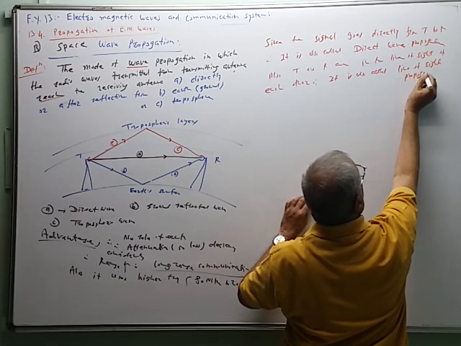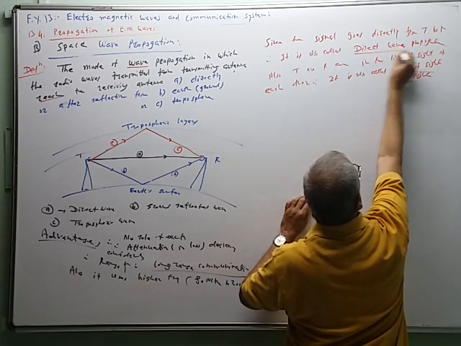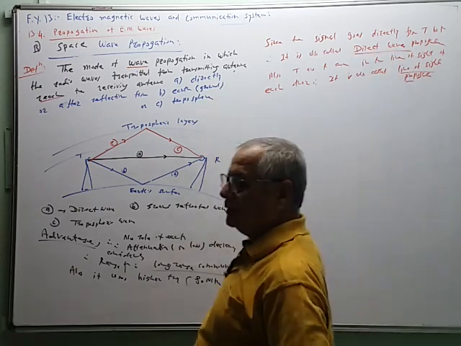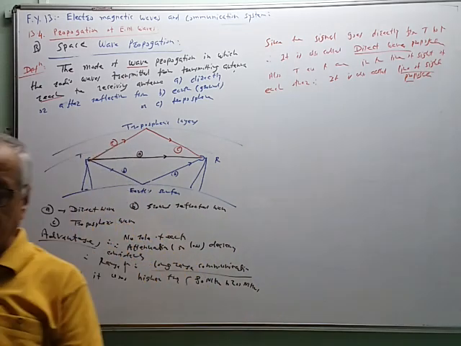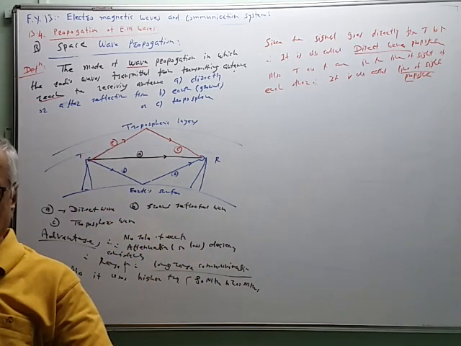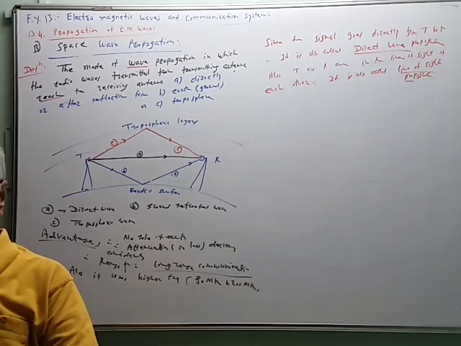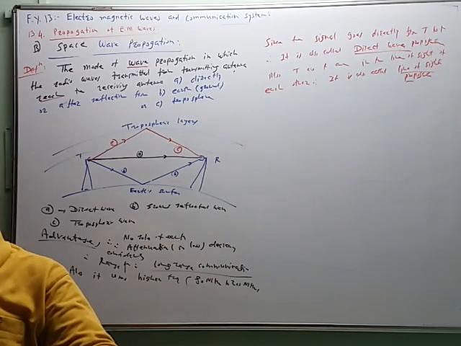Direct wave propagation, line of sight propagation, and space wave propagation. These are the three names. Transmitter and receiver are always seeing each other. They are in the line of sight of each other. Therefore, it is also called line of sight propagation.